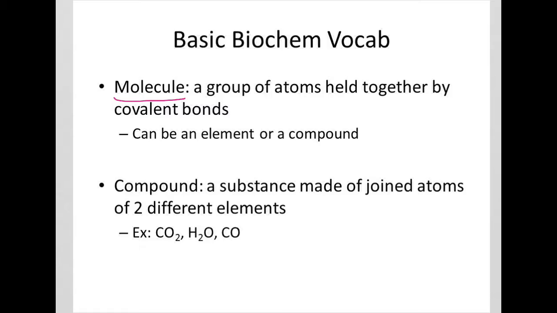Molecules will be a group of atoms held together by covalent bonds. Now, a molecule can make up an element where you have lots of the same atoms bonded to each other, or they can make a compound. And a compound is going to be a substance made up of atoms of two different elements or more.